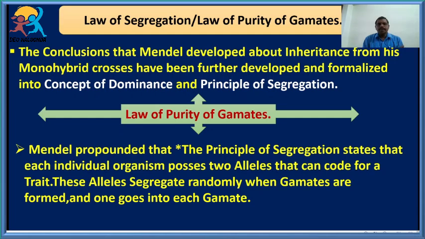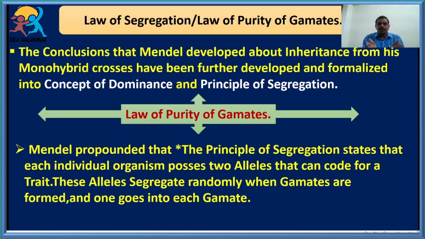This principle of segregation explains that an individual organism possesses two alleles, and these two alleles code for a trait, and these alleles separate during gamete formation. This process of separation of alleles is commonly called the law of segregation or principle of separation, and this is also called the law of purity of gametes.